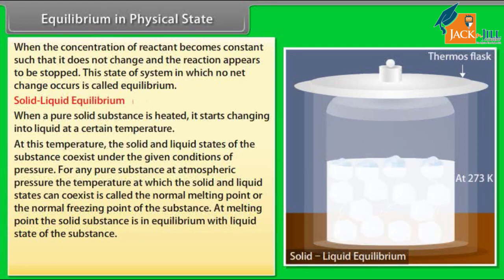For any pure substance, at atmospheric pressure, the temperature at which the solid and liquid states can coexist is called the normal melting point or the normal freezing point of the substance. At melting point, the solid substance is in equilibrium with liquid state of the substance. Let us consider ice and water at 273 Kelvin, melting point of ice, taken in a perfectly insulated thermos flask. An interesting feature of this system is that the temperature as well as the masses of ice and water remains constant. This represents a dynamic equilibrium between ice and water.